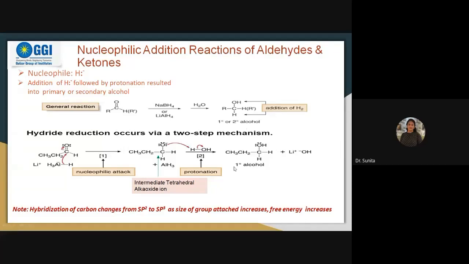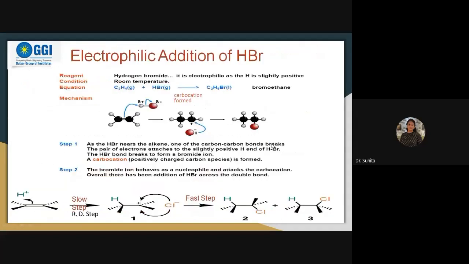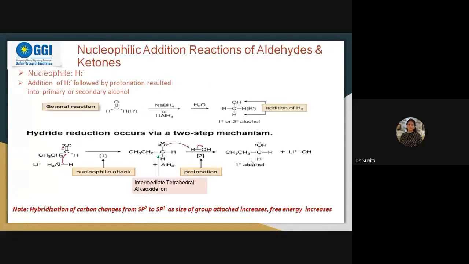And what will be the product in this case? In the first reaction the product was an alkane, bromoethane. And here we have generated alcohol. Is it clear? The hybridization of the carbon changes from sp2 to sp3 as the size of the group attached increases. So this is the nucleophilic addition reaction of aldehydes and ketones.